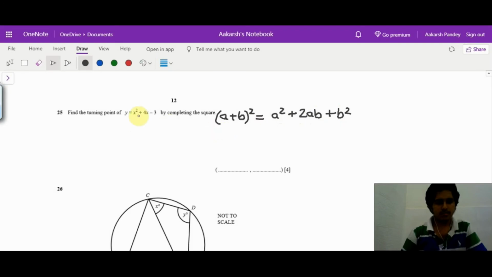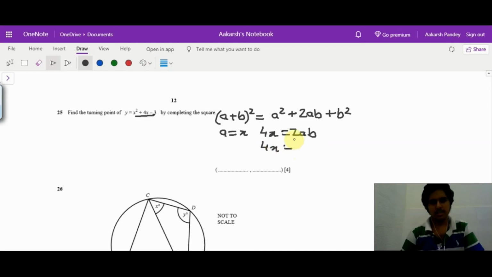Now if we compare the RHS of the given equation with this, we get a is equal to x. Also 4x is equal to 2ab. Since a is equal to x, we can write it as 2xb, which gives us b is equal to 2.